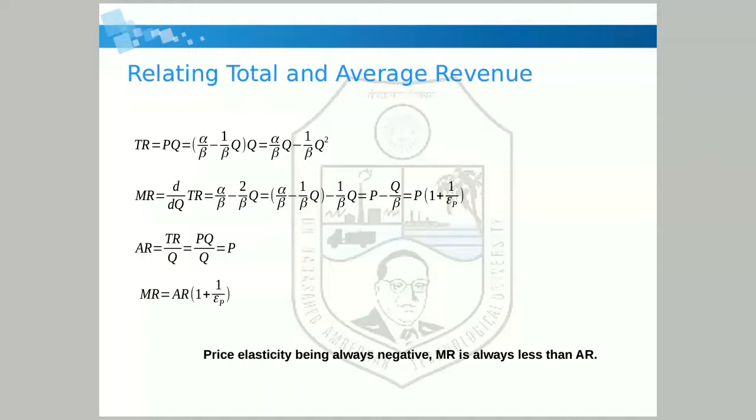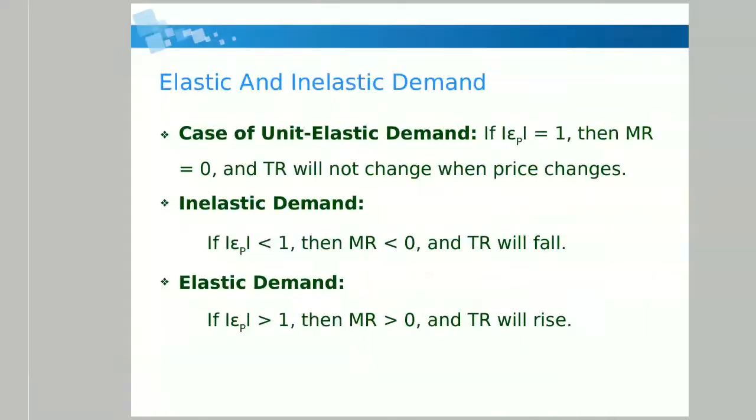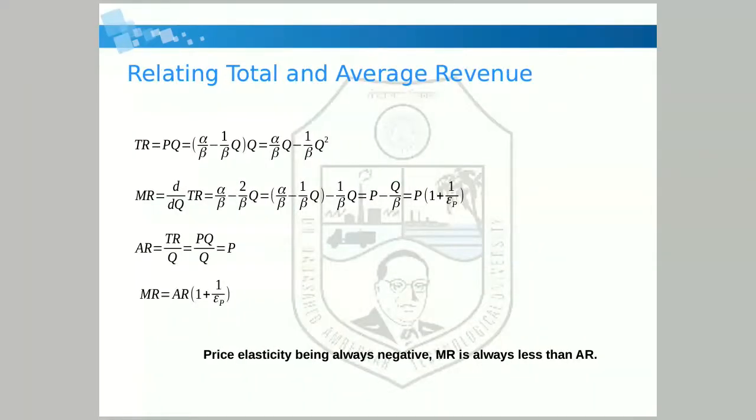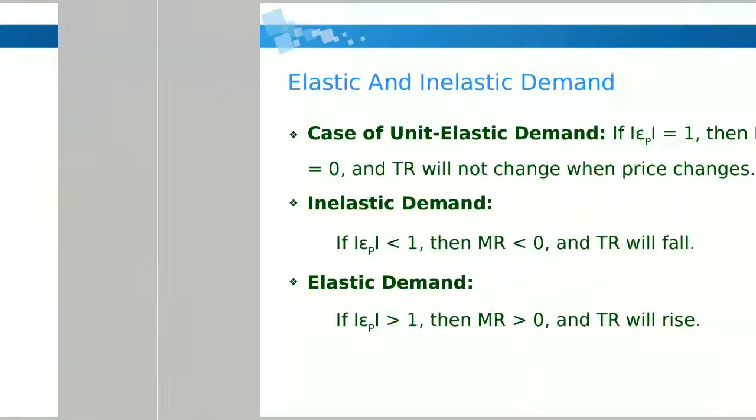Now P is the average revenue. So marginal revenue equals average revenue into 1 plus 1 divided by epsilon P. Price elasticity being always negative, marginal revenue is always less than average revenue. So in every case your marginal revenue is always less than average revenue.